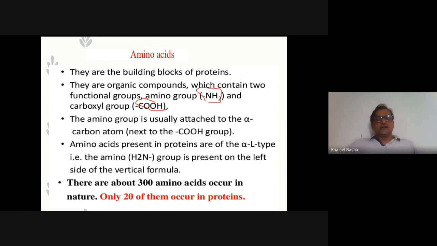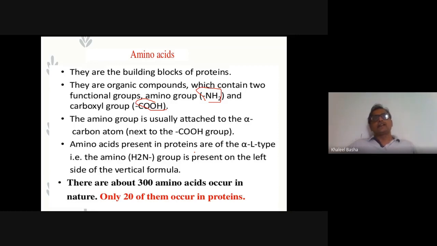From this, the amino acids are present to make a protein molecule. There are about 300 amino acids in nature, and only 20 of them are called proteogenic amino acids. What do we mean by proteogenic amino acids? Proteogenic amino acids are the amino acids which are used to synthesize the protein molecules.